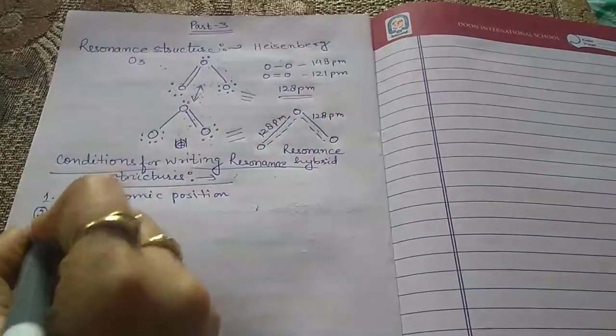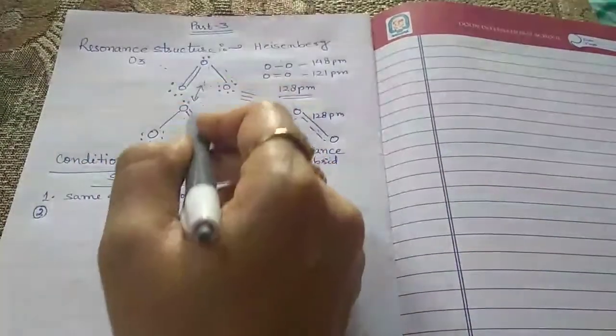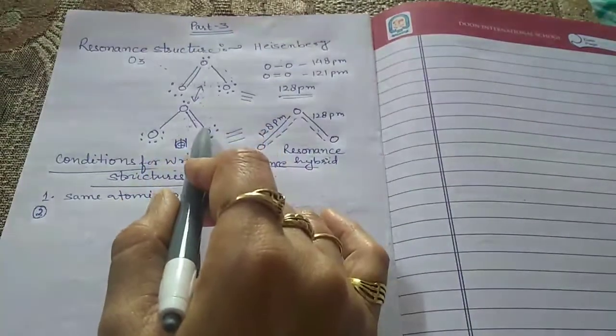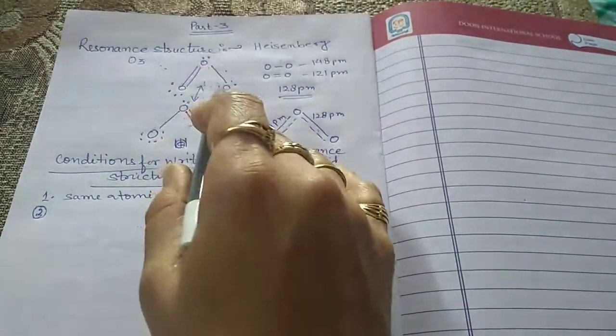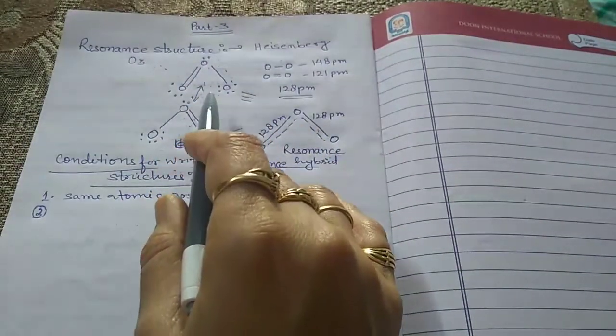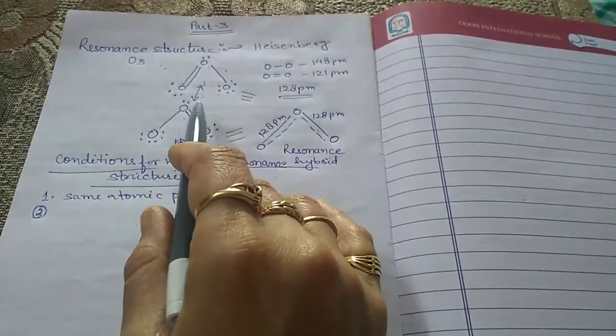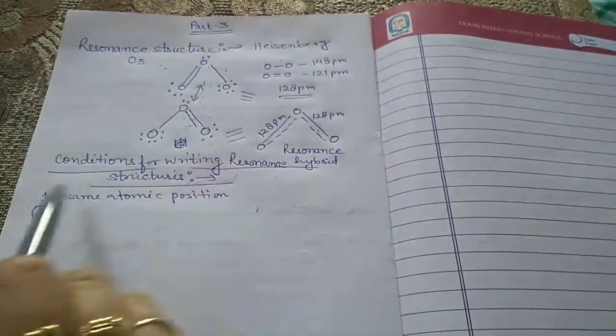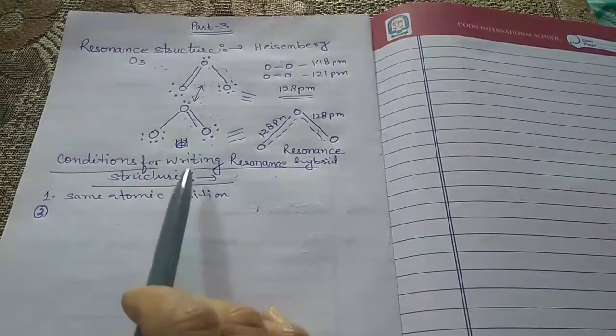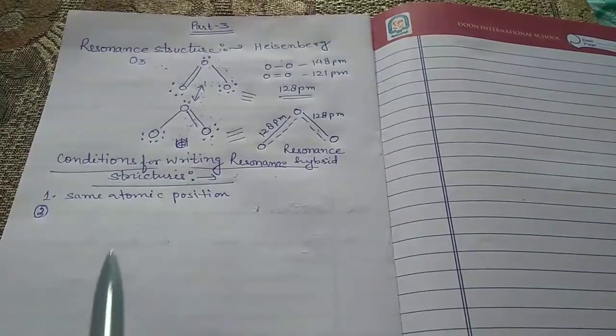Now the third point is the contributing structures. These two are the contributing structures. So the contributing structures should have nearly the same energy. So these are the important conditions for writing the resonance structure.